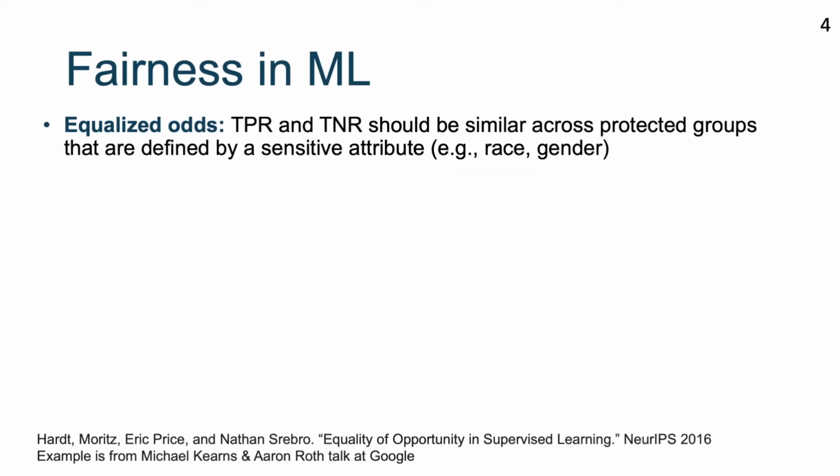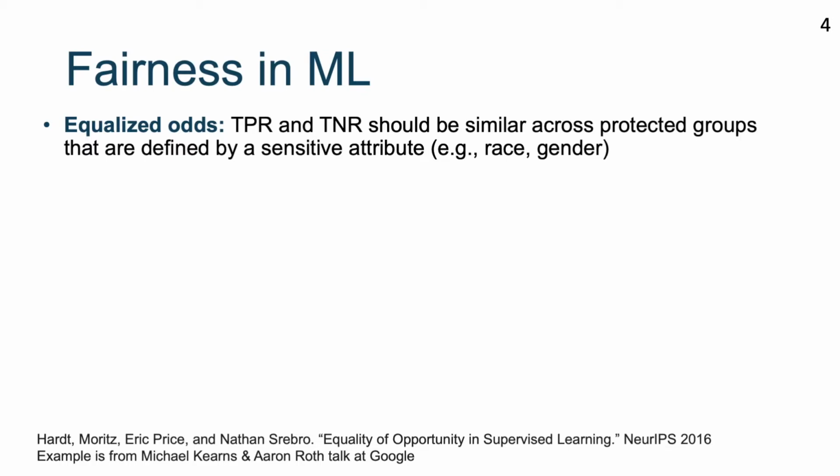To mitigate bias, multiple fairness definitions have been proposed to regulate the prediction behavior of the learned model. We focus on one error-based group fairness notion, equalized odds, which requires the model to have similar accuracy across protected groups, which are defined based on a sensitive attribute, such as gender. More specifically, we say a model is fair when its true positive rate and true negative rate are similar across protected groups. We call the gap in the true positive rate and true negative rate between groups a fairness gap. Most of existing fair machine learning algorithms try to find a model that minimizes the average loss while satisfying fairness on the training data.